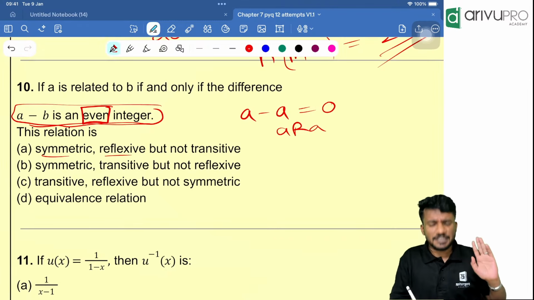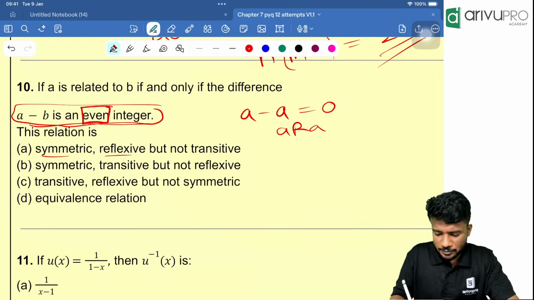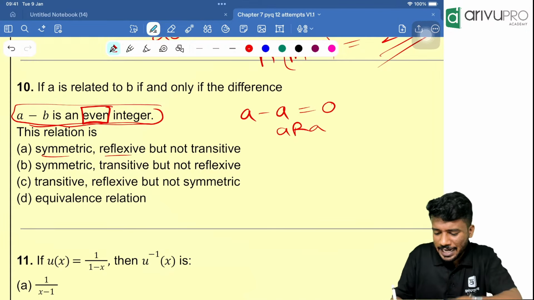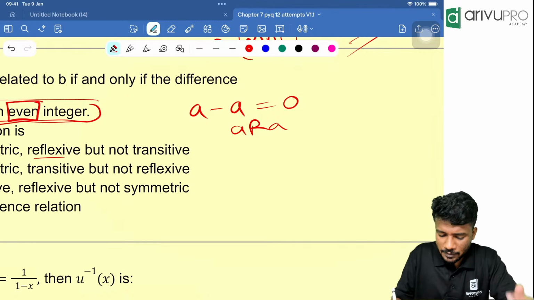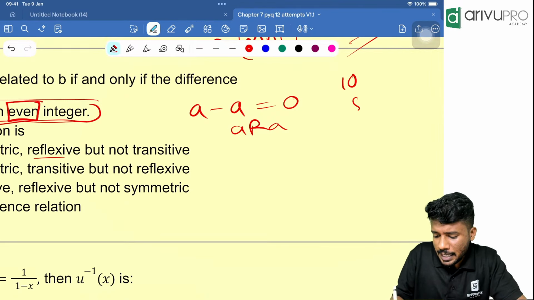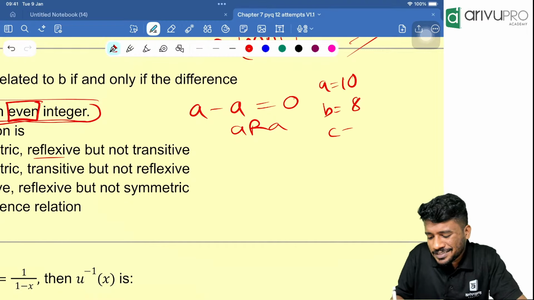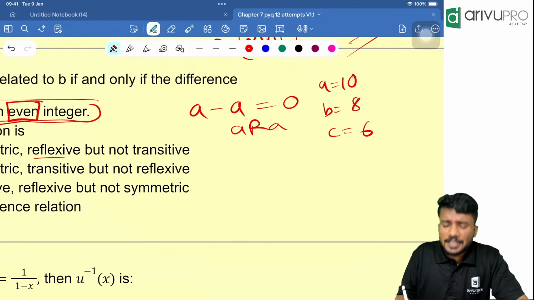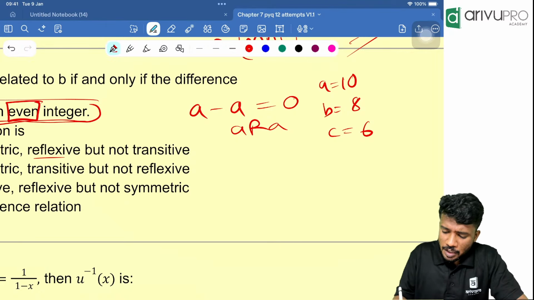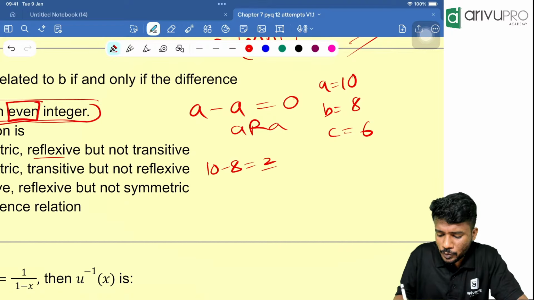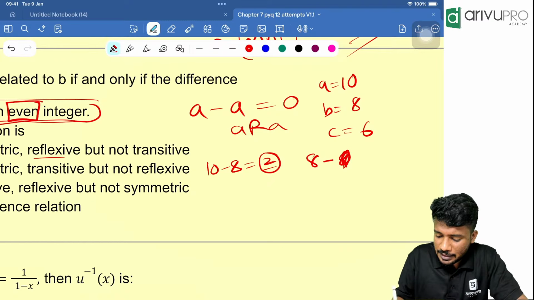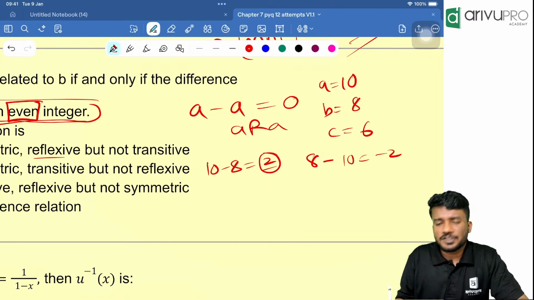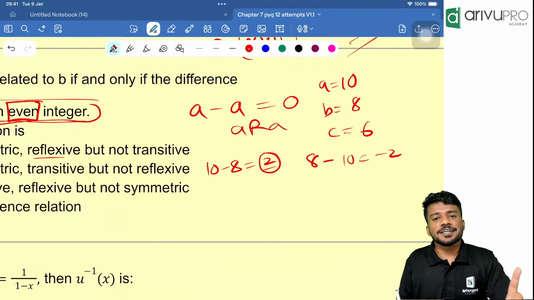Yes, reflexive is correct. Now we need to check the symmetry part of it. People, let us take two numbers randomly. Let it be even integers. We are taking 10, 8 and let A is equal to 10, B is equal to 8, C is equal to 6. Now, A minus B is how much? A minus B is nothing but 10 minus 8, which is equal to 2, which is an even integer. 8 minus 10, which is equal to how much now? Minus 2, which is an even integer. That means it is symmetric.